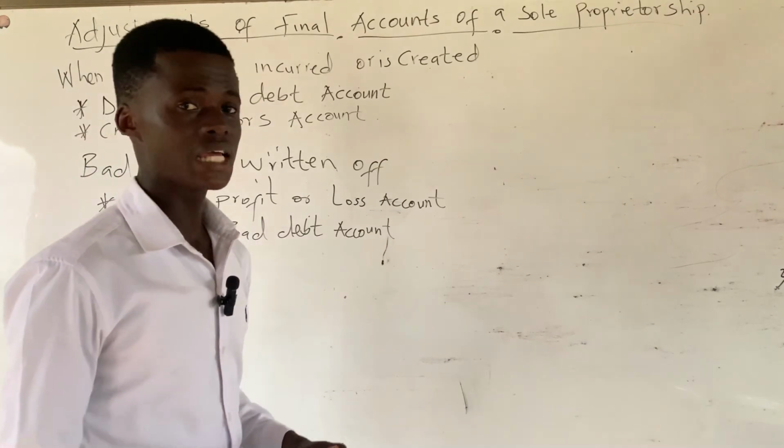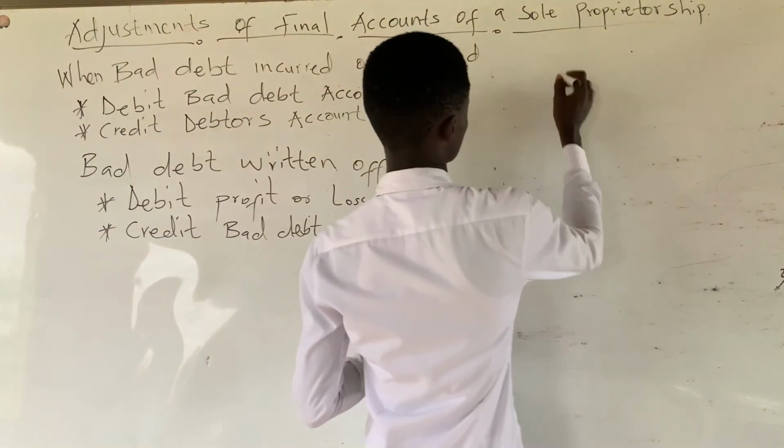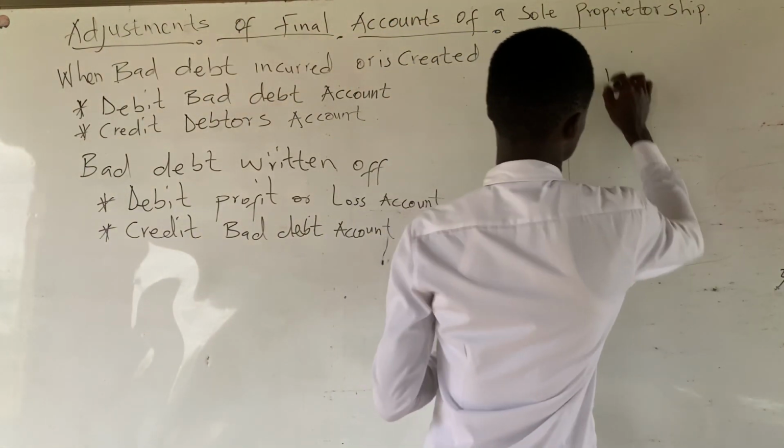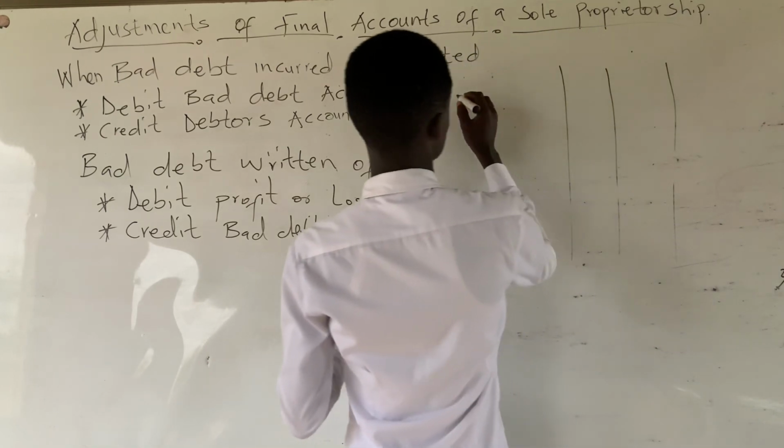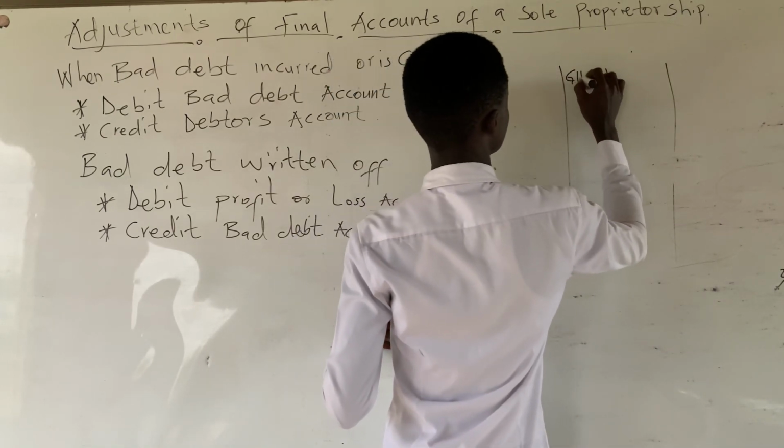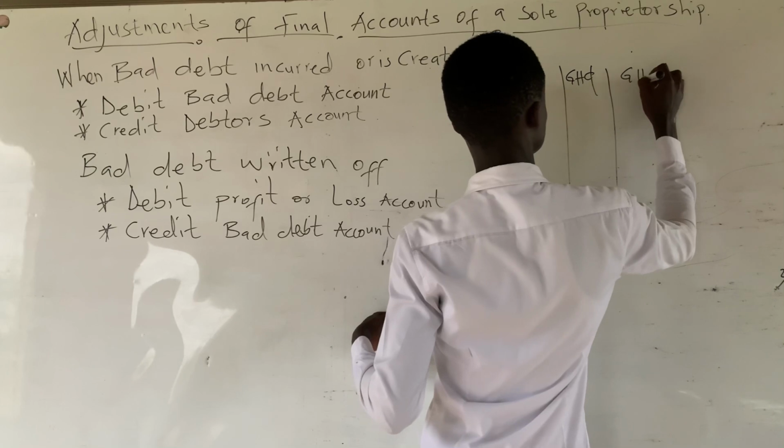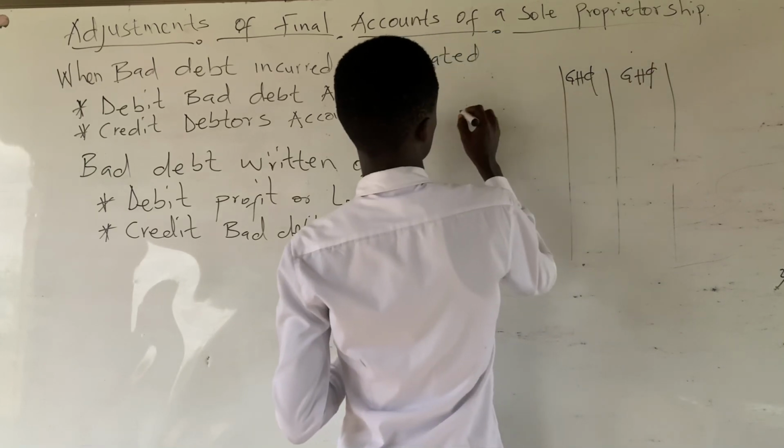So let's take this to be our trial balance.